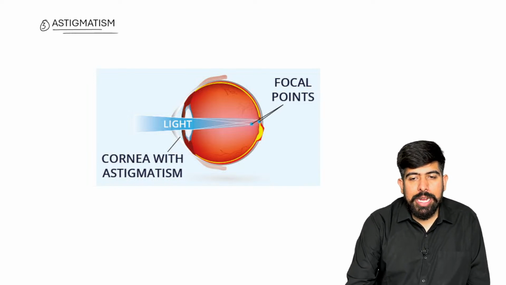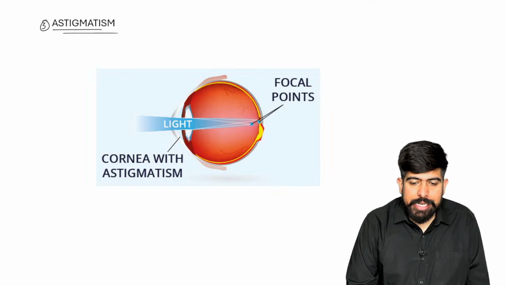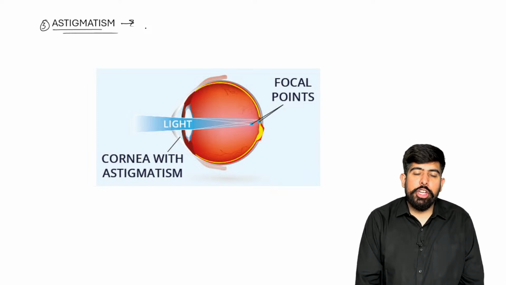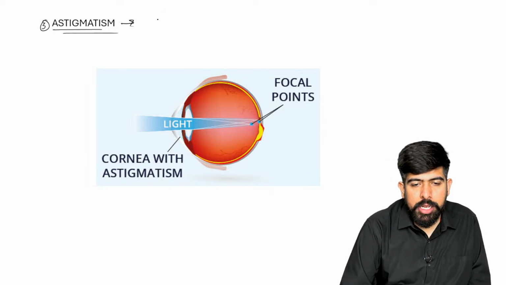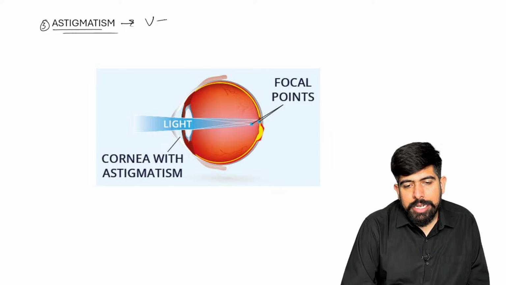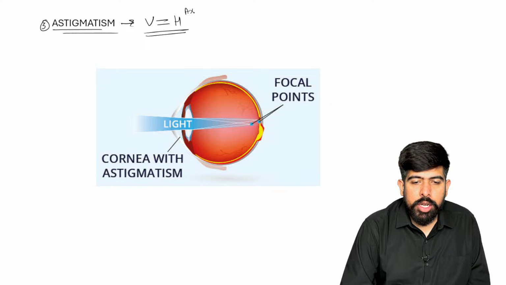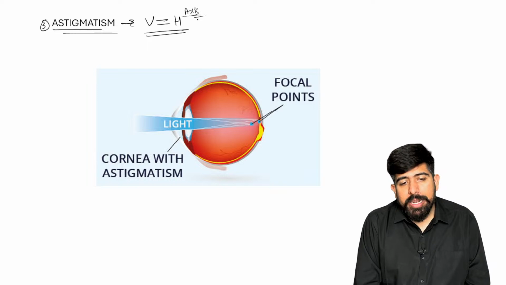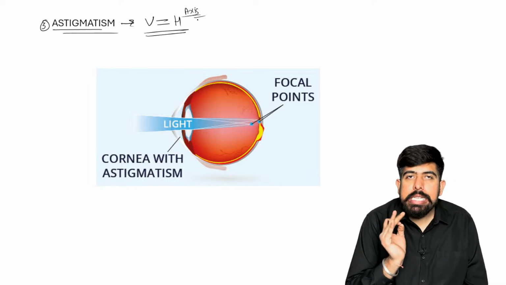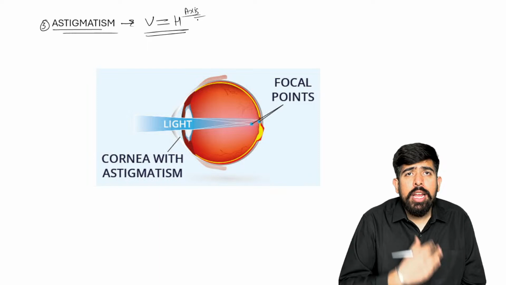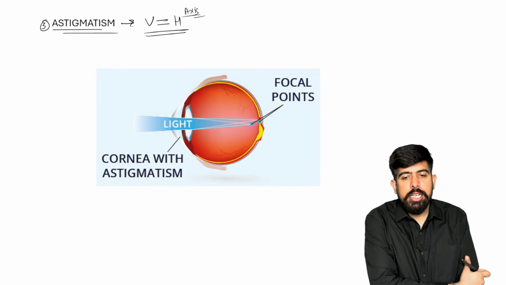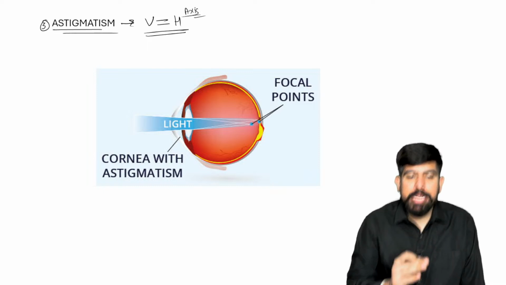For understanding it, I'm telling you such important things, so please remember. In the condition of astigmatism, what is happening? We have vertical and horizontal axes in our eye, in the cornea. Normally the vertical is equal to the horizontal. Both axes will be the same. Yes, guys, your vertical and horizontal axes remain the same.